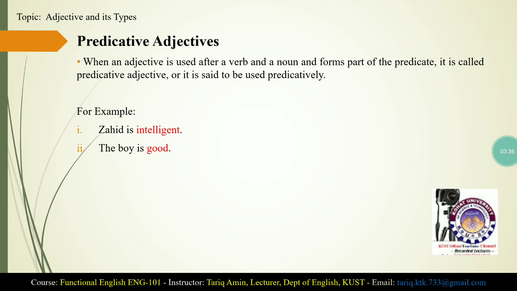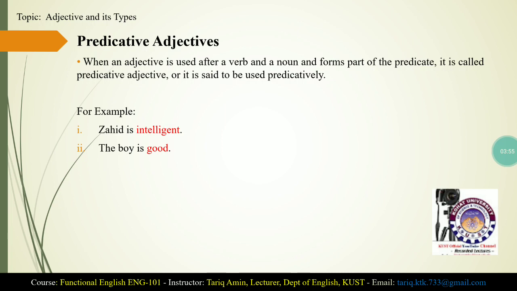Now, what are predicative adjectives? When an adjective is used after a verb and a noun and it forms part of the predicate, it is called predicative adjective, or it is said to be used predicatively. For example, Zahid is intelligent, the boy is good.